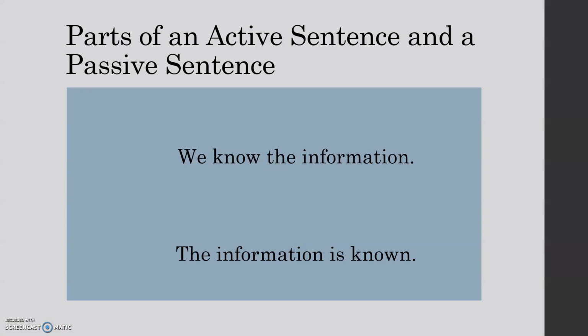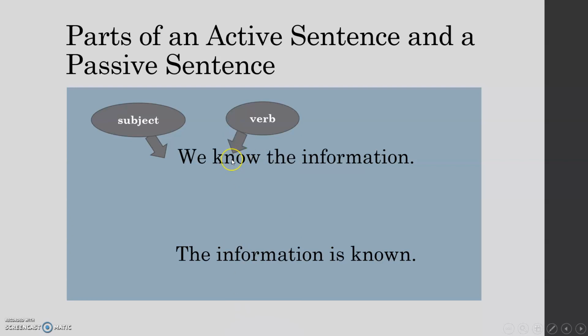Let's just have a look at the parts of an active sentence and a passive sentence. So our first sentence is an active sentence. It has the structure of an active sentence. We start off with the subject, we. Then we go on to the verb, know.